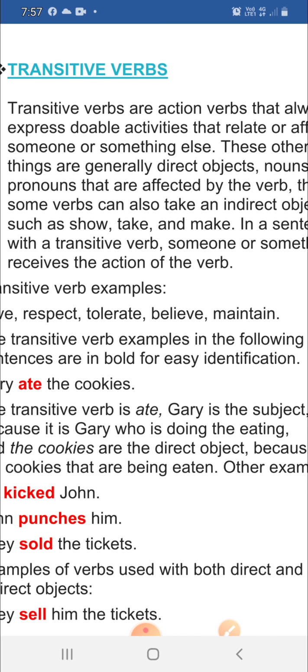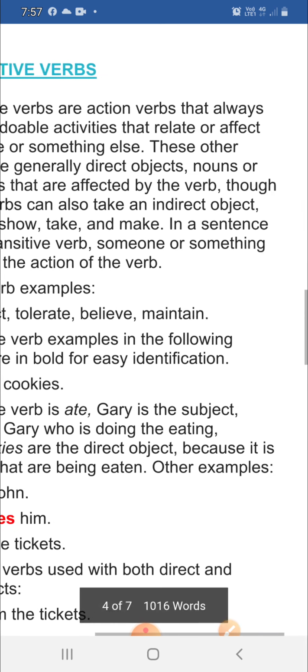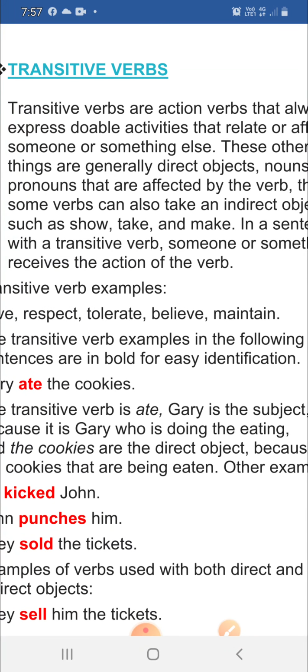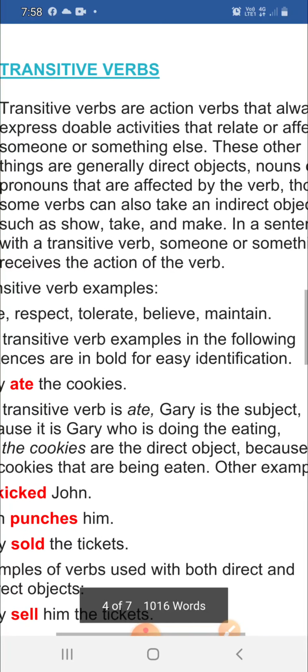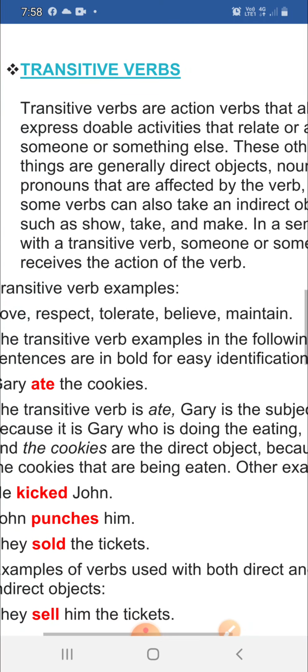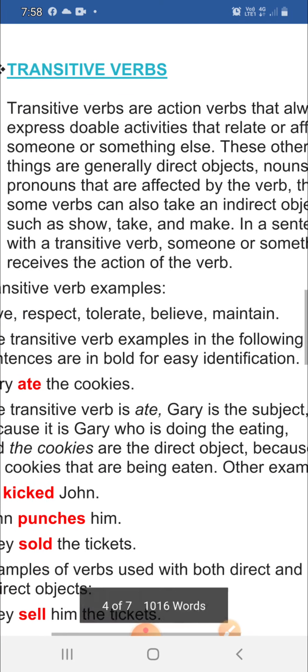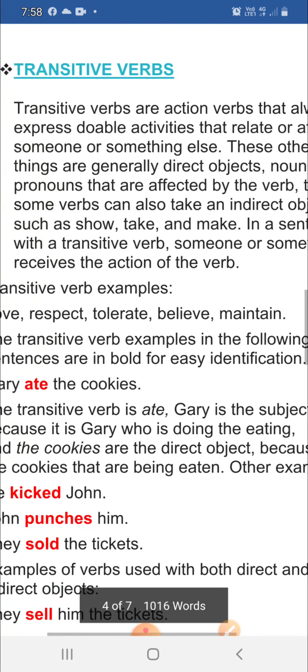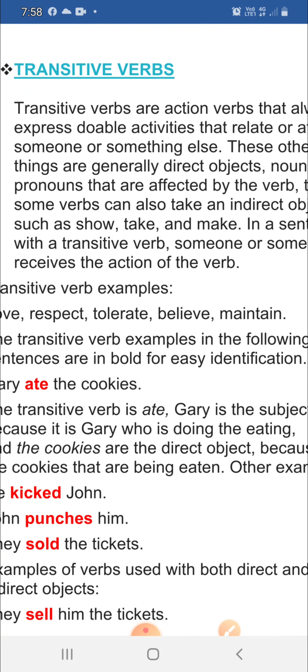Now, let us see what transitive verbs are. Transitive verbs are action verbs that always express doable activities that relate to or affect someone or something else. Doable activities, that means what we can do. These other things are generally direct objects, nouns or pronouns that are affected by the verb, though some verbs can also take an indirect object such as show, take and make.